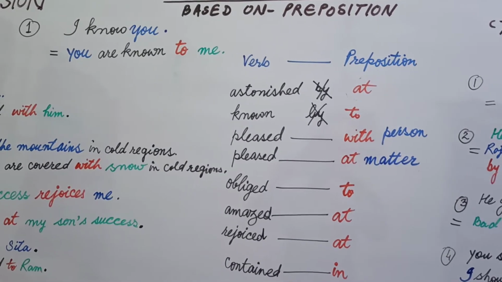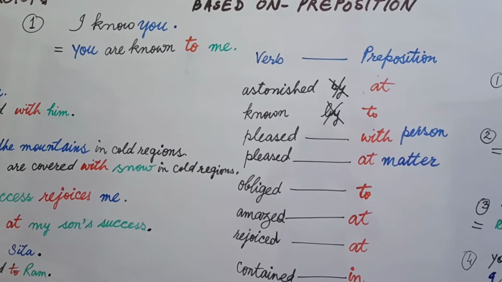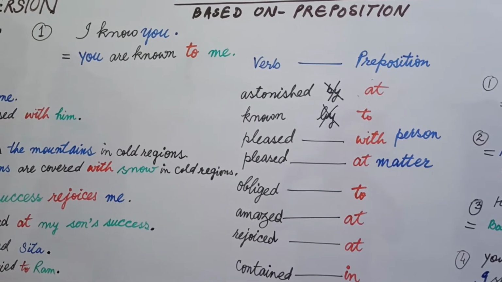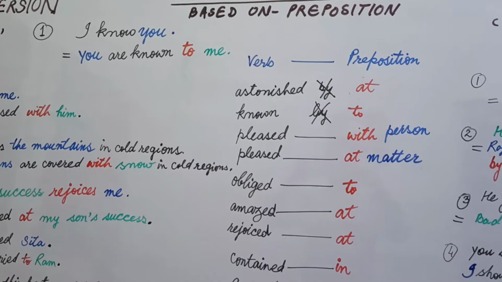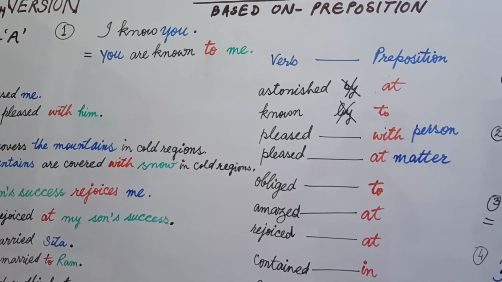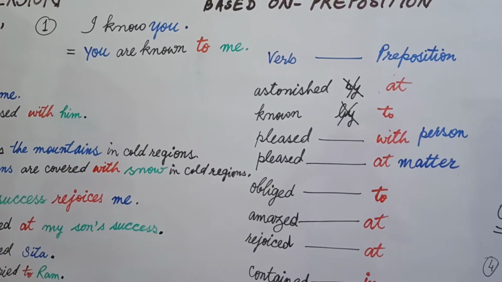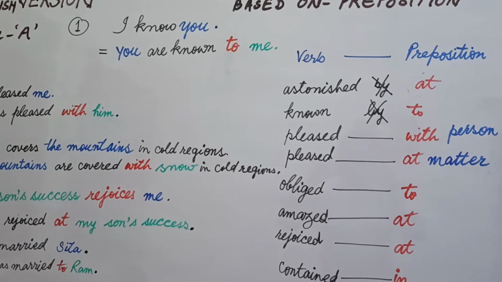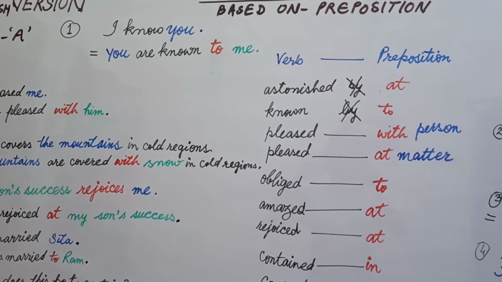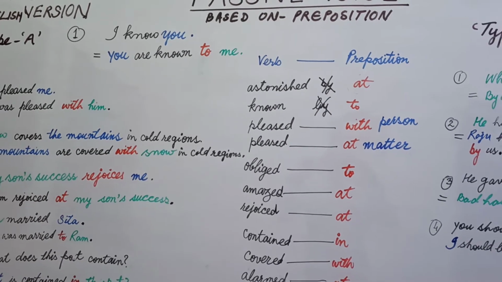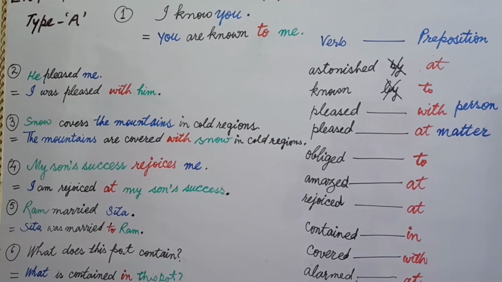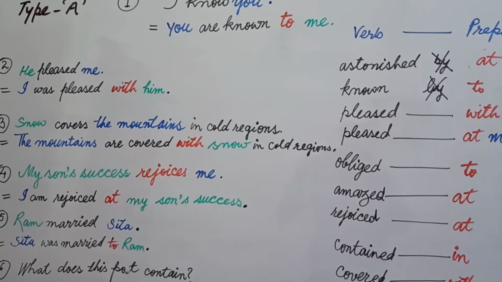This is done because after known, by isn't used. To is used here, and the main feature is shown here for you in red color. Now the sentence in passive voice is you are known to me. It means to is the special feature, and you can understand to is used after verb known, third form in case of passive voice. Now let's see the example number 2.